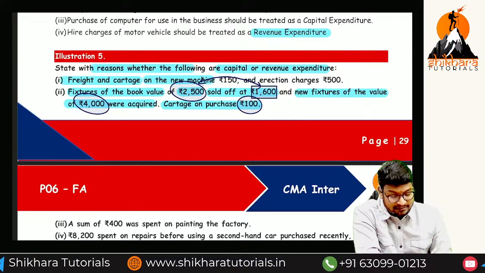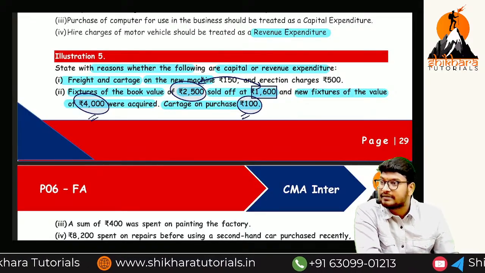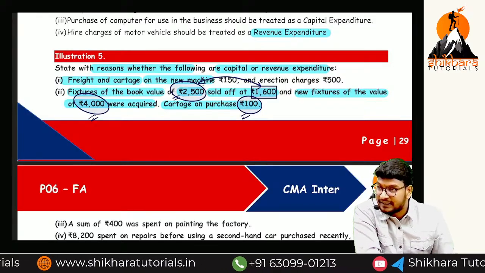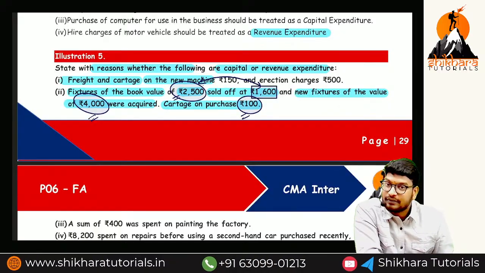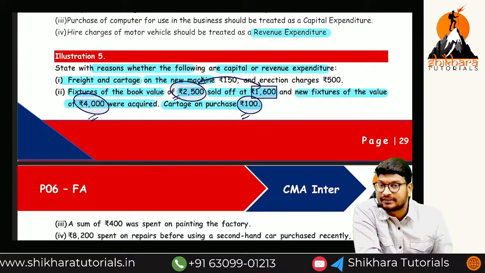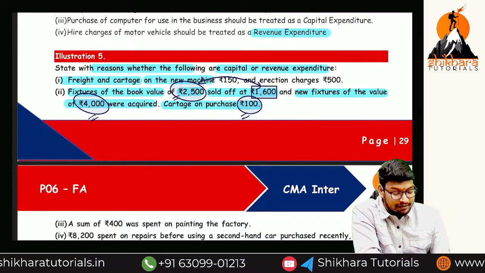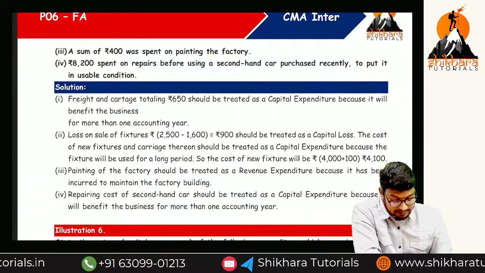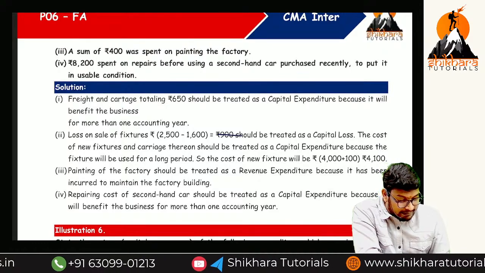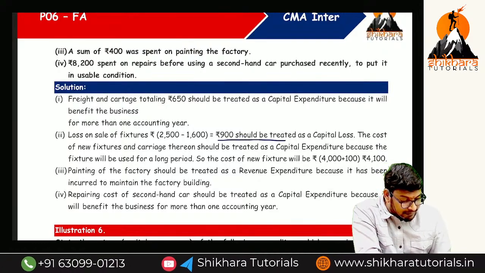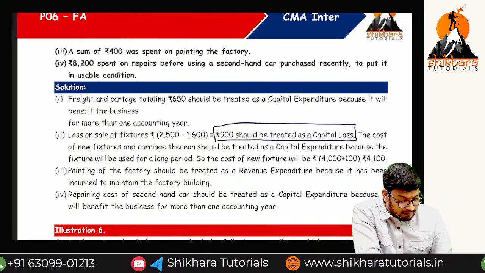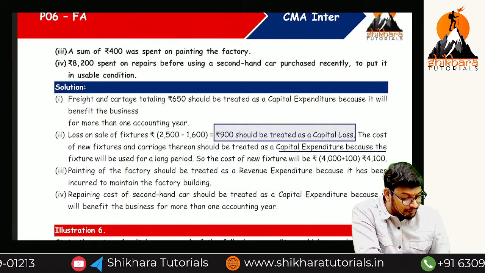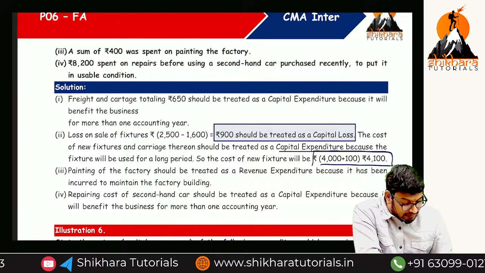Now the total expenditure, 4000 plus 100, that is equal to how much? 4100. Here the value of the asset will increase, and the value of the asset will decrease. Decrease by how much? The total book value we decrease, 2500. The gap between these two you transfer to the debit side of the P&L account. See this one. The loss on the fixture is equal to how much? 900. Should 900 be treated as a capital loss or a normal loss? Capital loss. The cost of the new fixtures and carriage thereon should be how much? Capital expenditure will become 4100. Are there any doubts?